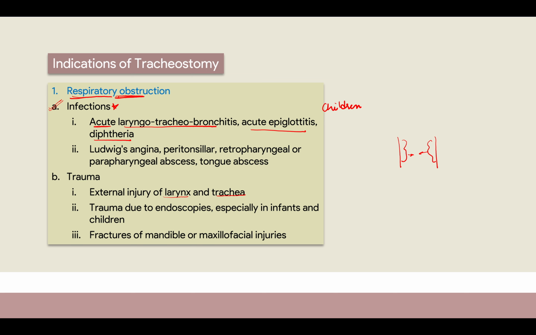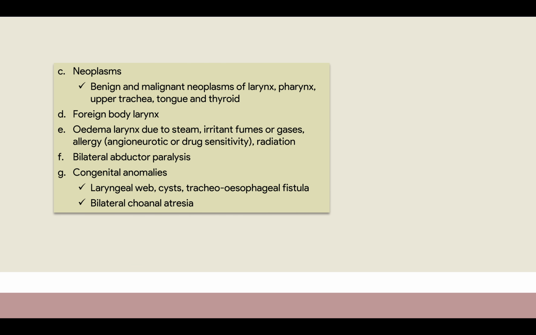Then fractures of the mandible and maxilla. If there is a complete fracture here, there will be no pathway to go inside. In this case you cannot even put an ET tube via the mouth. You will try via the nasal route, but it can be obstructed if it is an extensive fracture. So you have to create the stoma here. Understood? So one thing we have learned is infections, and secondly, trauma. Next up we have the neoplasms.